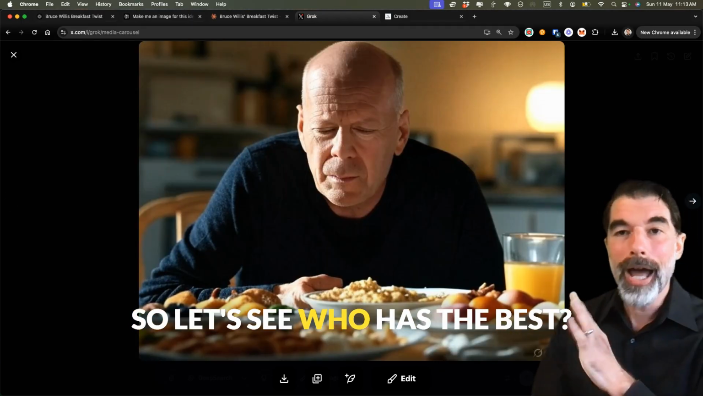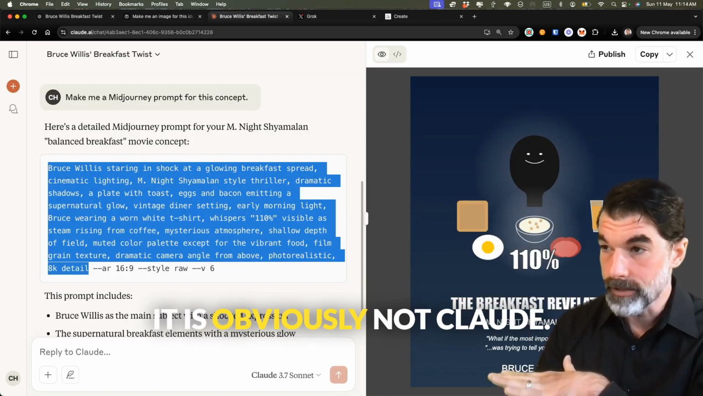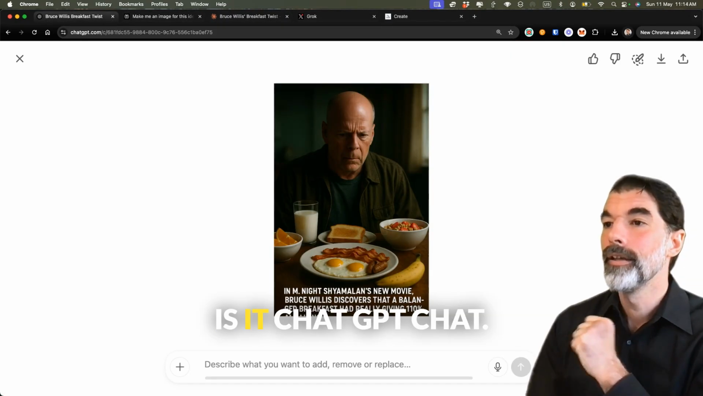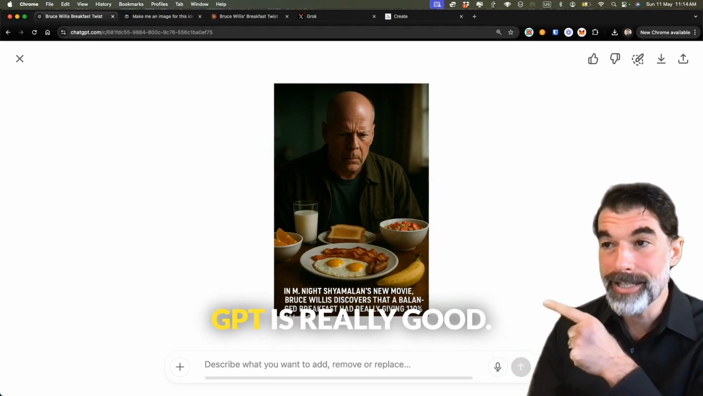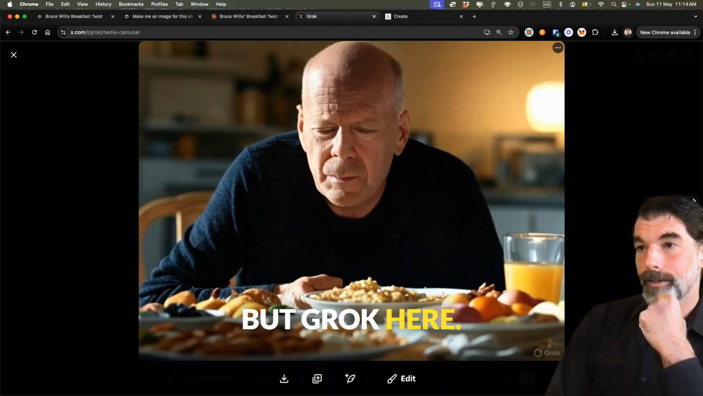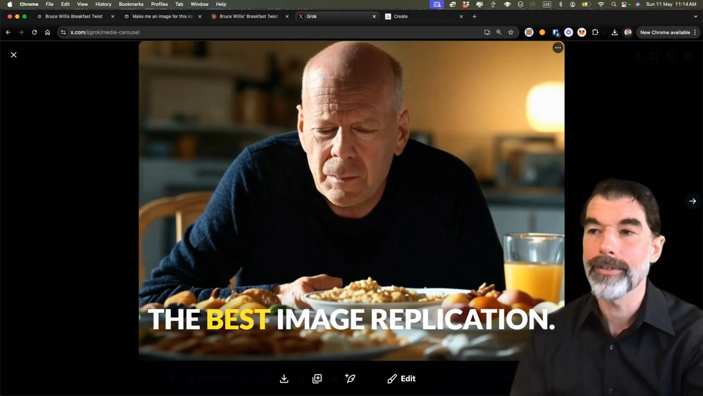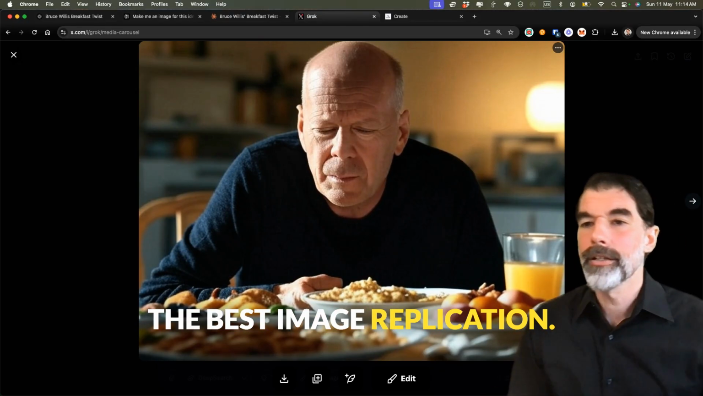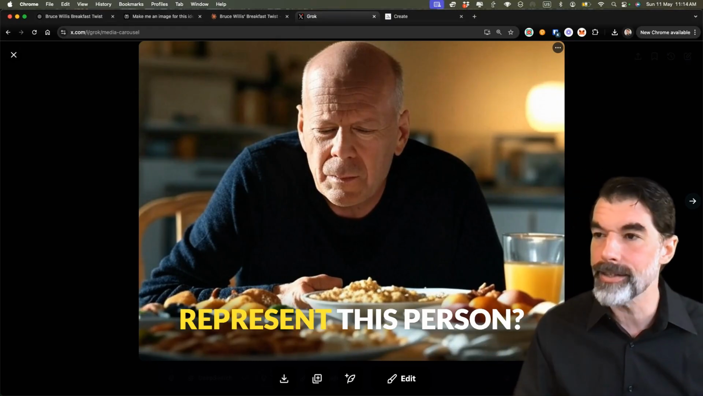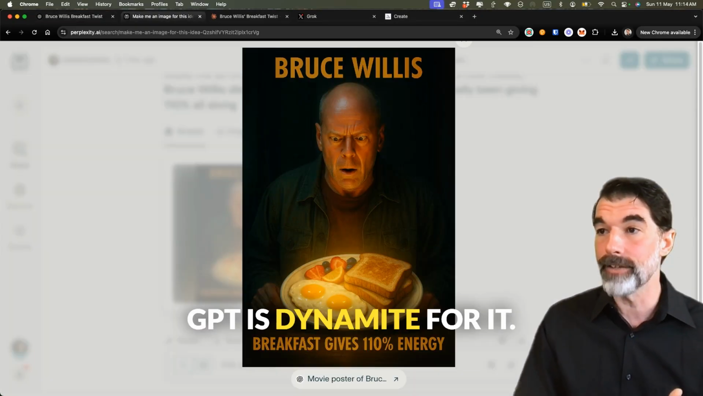So let's see. Who has the best Bruce Willis? Is it Grok? It is obviously not Claude. Is it Perplexity? Or is it ChatGPT? ChatGPT is really good. Not Midjourney, but Grok here. Gosh, with the lighting on this, I think this might be the best image replication. If I was going to say what could deepfake better, but really what could represent this person? If you want to put Bruce Willis in a scene, ChatGPT is dynamite for it.